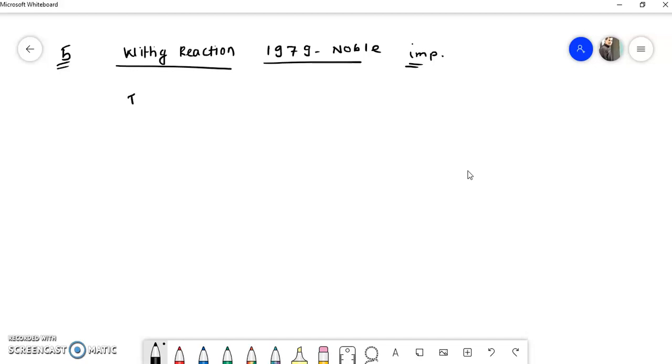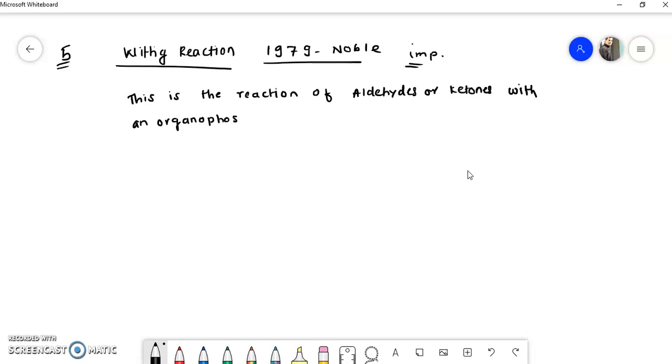Remember, this is the reaction of aldehydes or ketones with an organophosphorus compound called ylides to give substituted alkenes.